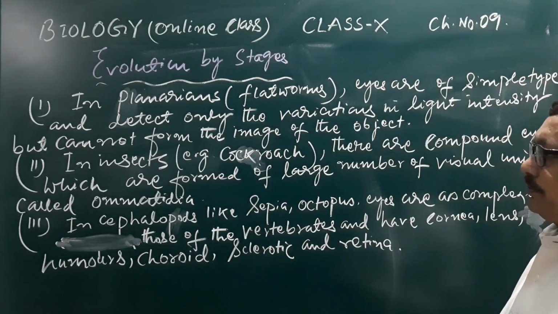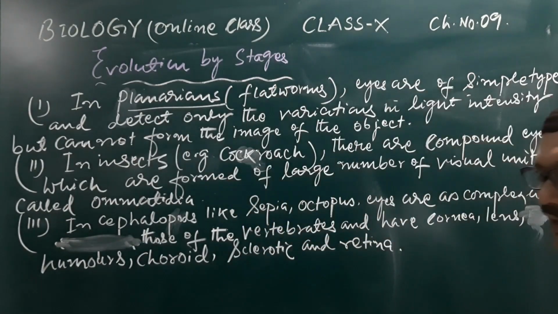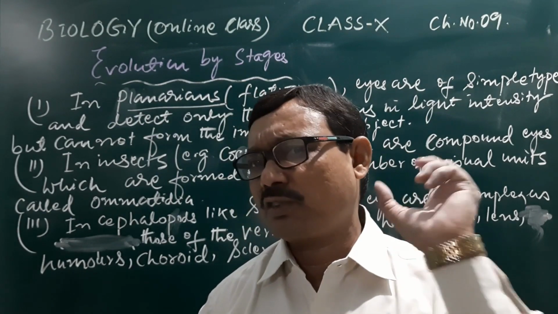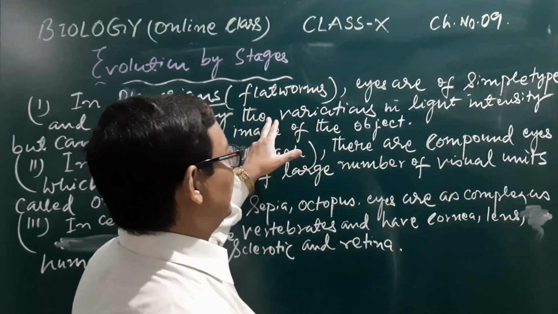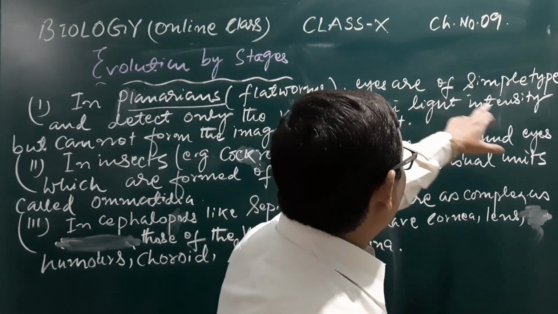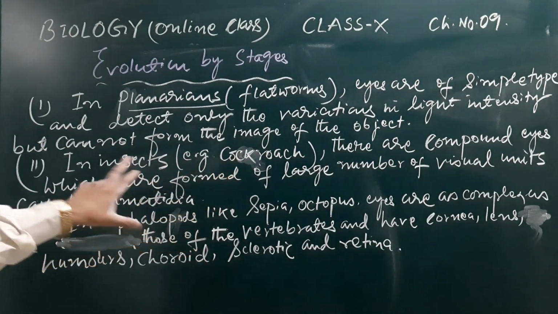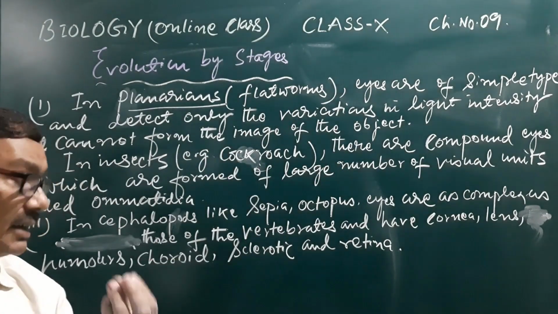In the planarian or flatworm, there is a very simple structure of this organ, the eye, that only detects light, and that is why it is a rudimentary eye. These eyes are of simple type and detect only variations in light intensity, but cannot form the image of an object, very simple.